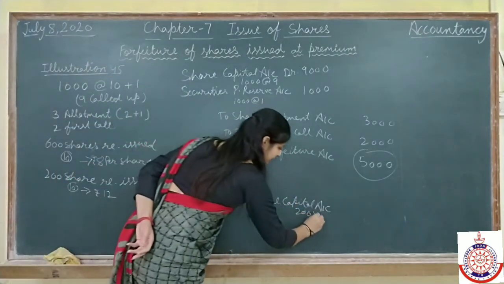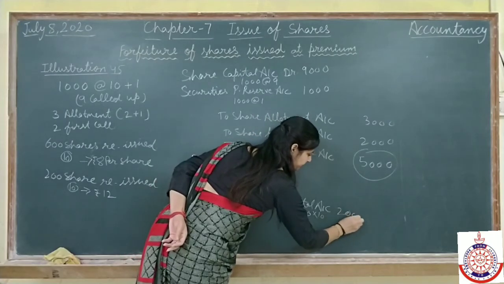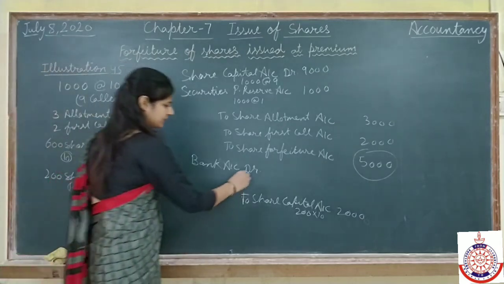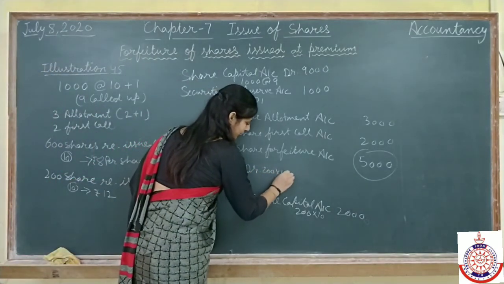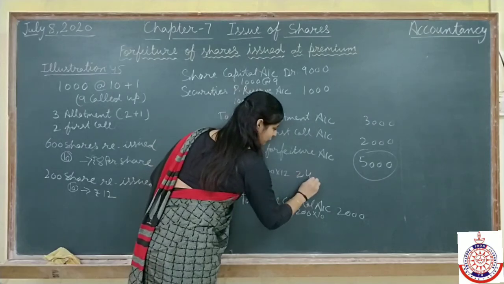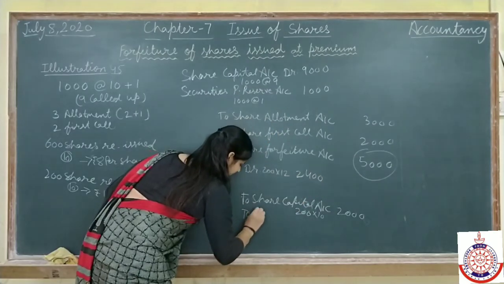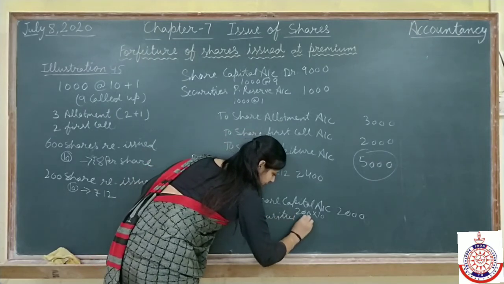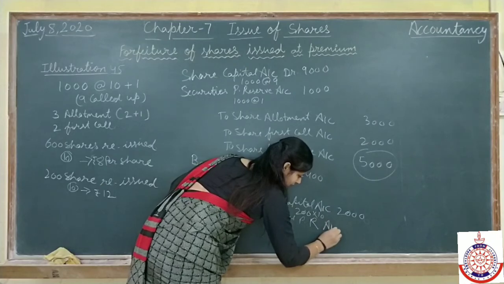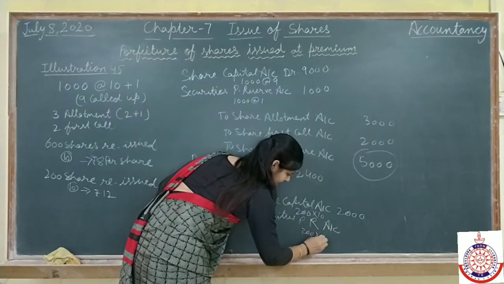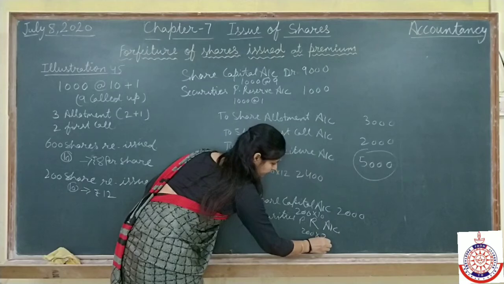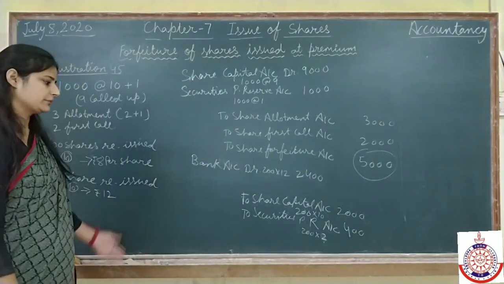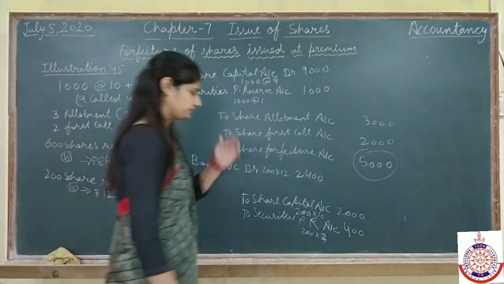It means 10 will come here, 2,000. But we are reissuing at rupees 12. It means 200 into 12, 2,400 will be debited and 2 rupees per share will be credited in securities premium reserve account. Clear this?